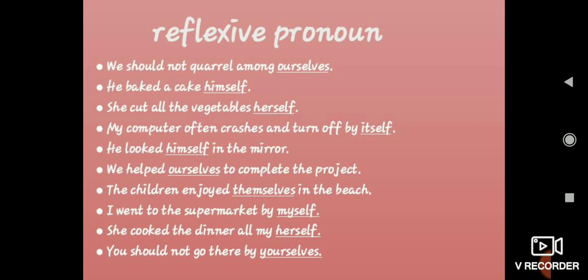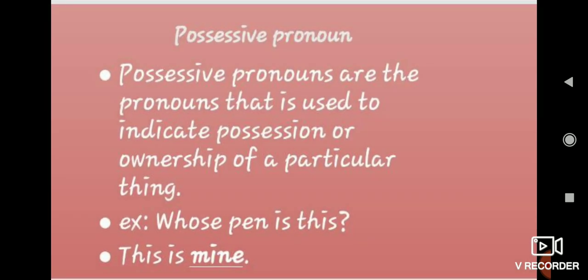I went to the supermarket by myself. She cooked the dinner all by herself. I made a mistake earlier, it's by yourself. You should not go there by yourselves. Here they are mentioning plural, so they have used yourselves. If you are mentioning only one person, you can use yourself also, that is also correct. Then we will move on to the possessive pronouns.